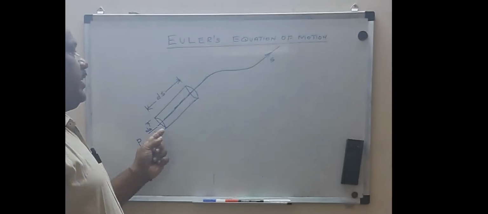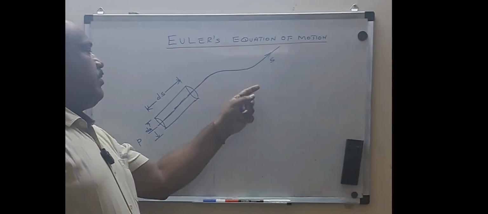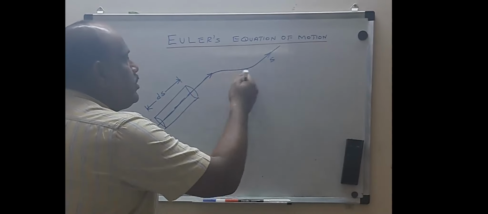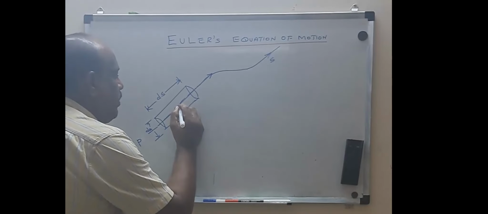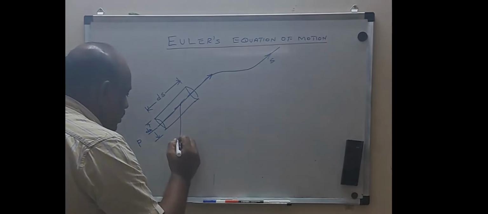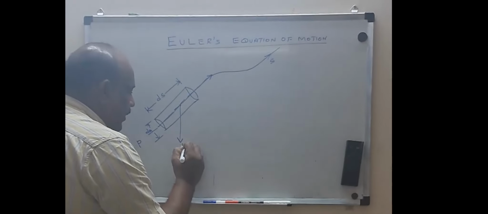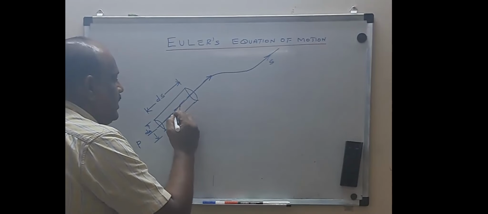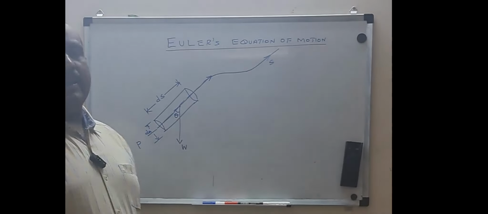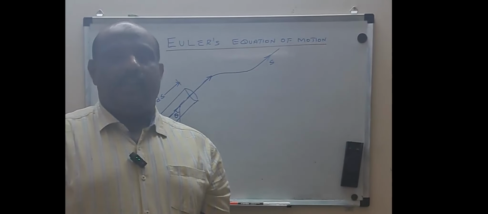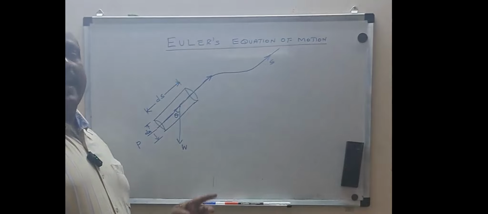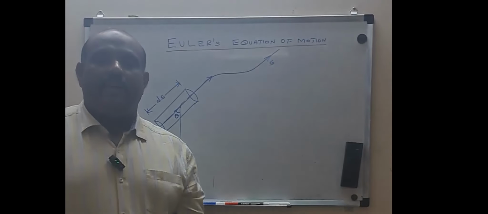Streamline. So the fluid enters here, and the fluid tries to move away like this, and it tries to go like this. And when the fluid is moving, its weight will be acting entirely downwards. So this is nothing but the weight. So let us say this is theta. It's making an angle of theta with the vertical. Okay, this streamline is making an angle of theta degrees with the vertical.